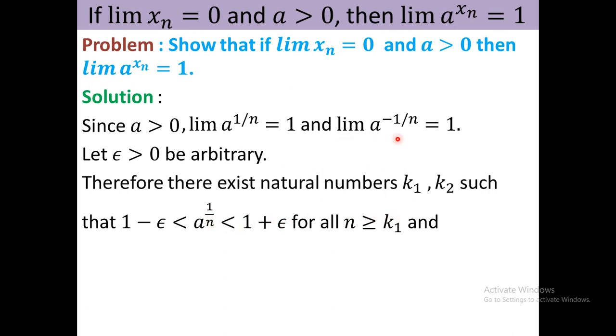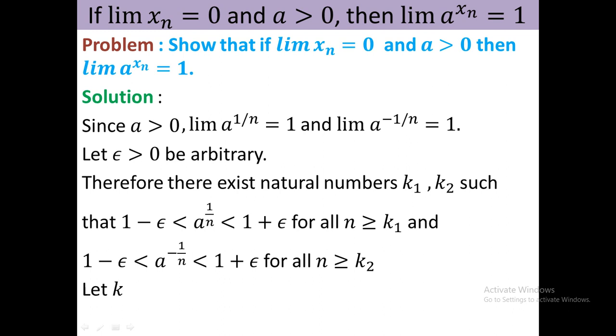And since the limit of that sequence is 1, therefore here will be 1 minus epsilon less than a to the power minus 1 by n less than 1 plus epsilon for all n greater than or equal to k2, where k1, k2 are two natural numbers. If you take k as maximum of k1 and k2, then both the relations hold for all n greater than or equal to k.